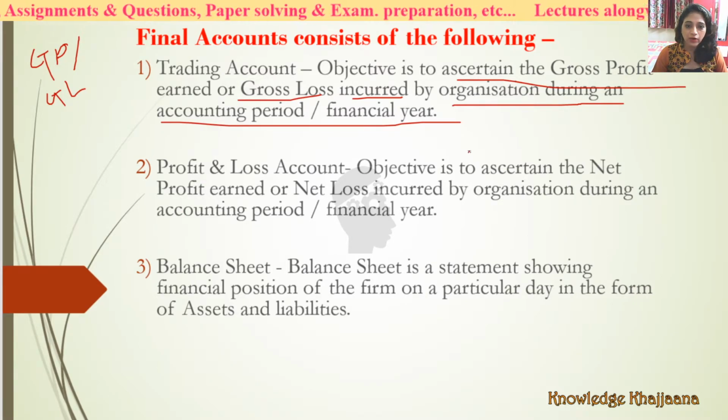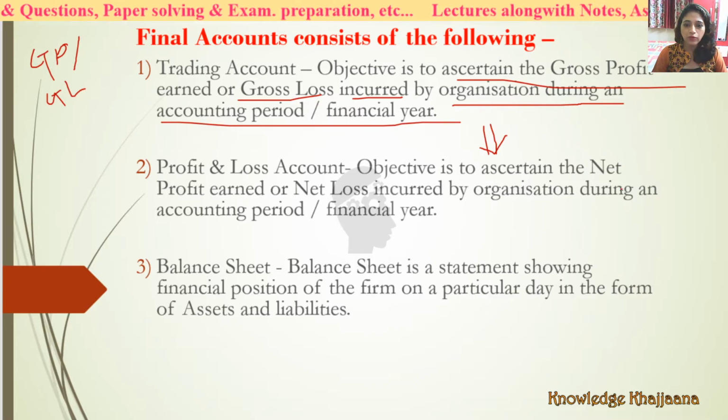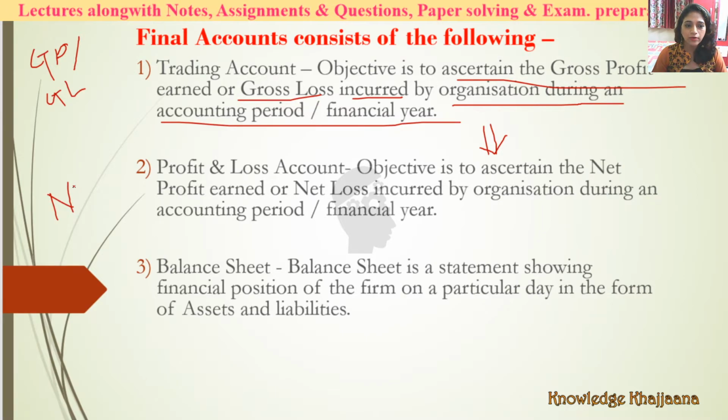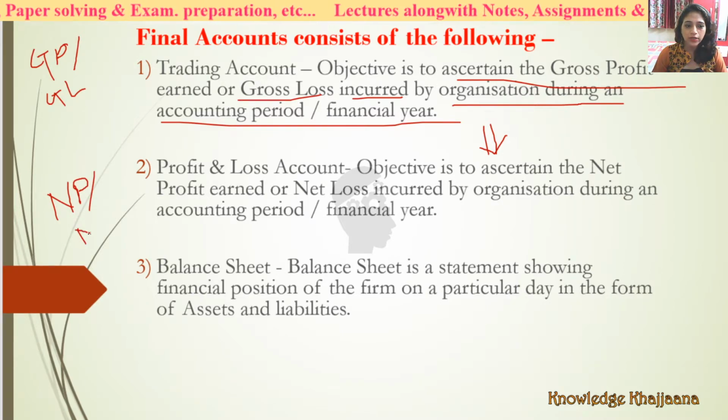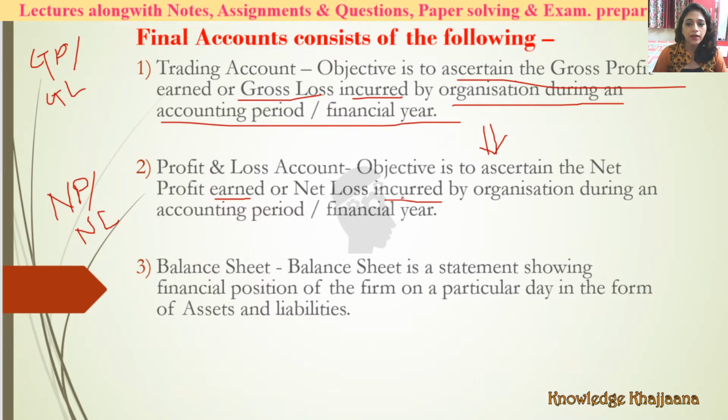After the trading account comes the role of the profit and loss account. What is its objective? To ascertain the net profit or net loss incurred during the year, or profit earned, during the financial year.